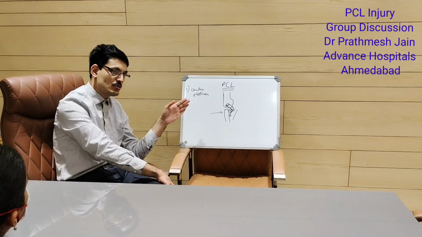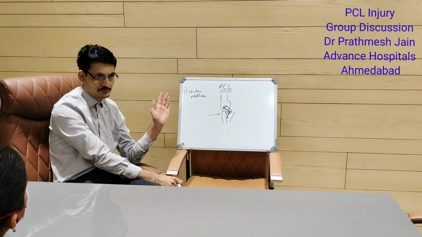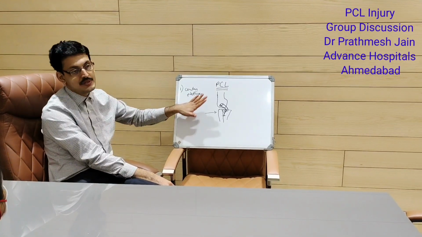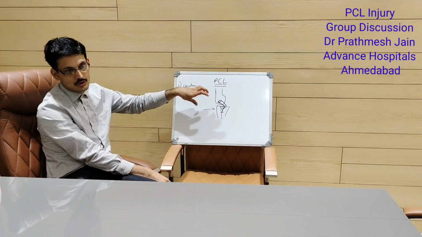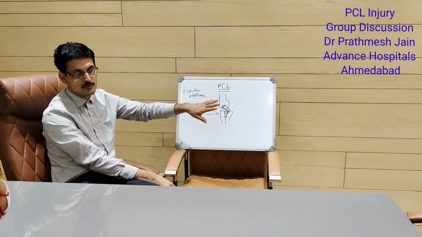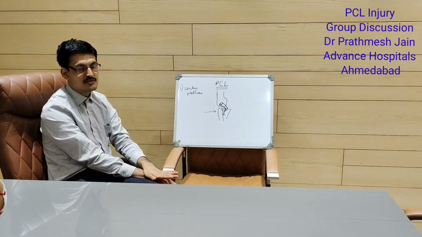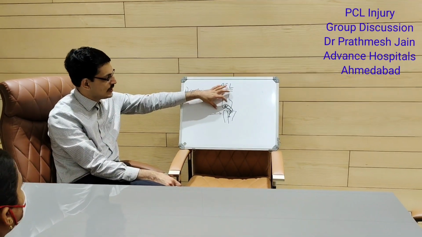In that case also, you will see a PCL, but it will be a sort of lax PCL. So the conceptual change now is PCL augmentation. Don't touch the PCL, don't remove the PCL remnants, don't remove the lax PCL, and you just put the graft over and above. That is what the change in concept has been. Now you can do a single bundle or a double bundle.